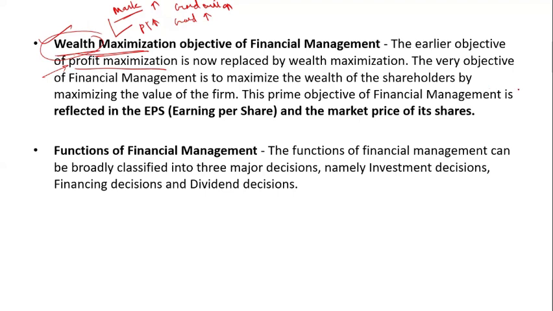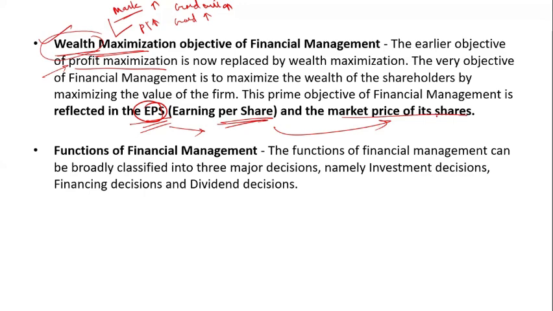The primary objective of wealth maximization is reflected in earning per share. They give importance to EPS, earning per share, which means how much amount you earn per share. If your earning per share increases, the market price of the share also increases.